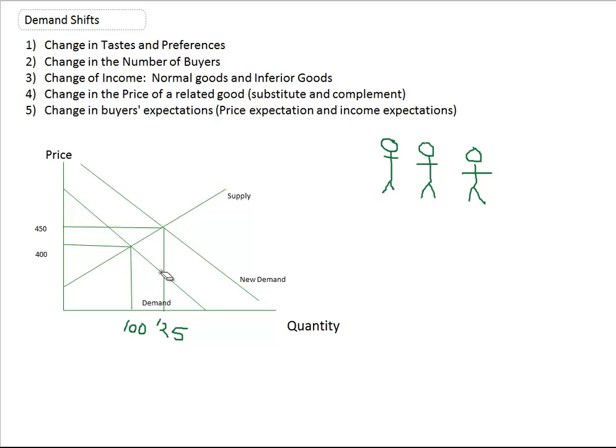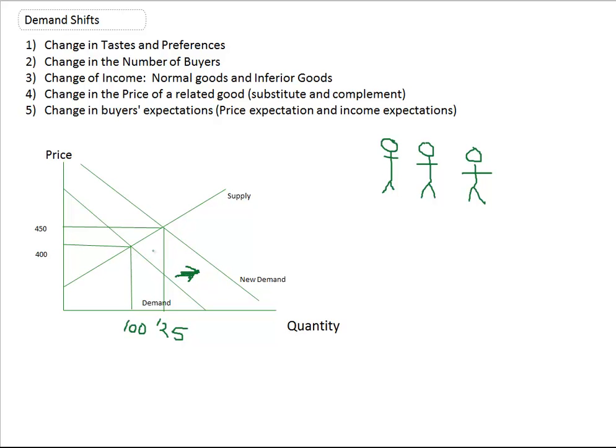So I drew the case of an increase in demand. Because of the increase in demand, here's our original demand. We have the new higher demand up here. And let me draw a line just to make sure it's clear. Or at least an arrow. So this is demand curve shifted to the right.